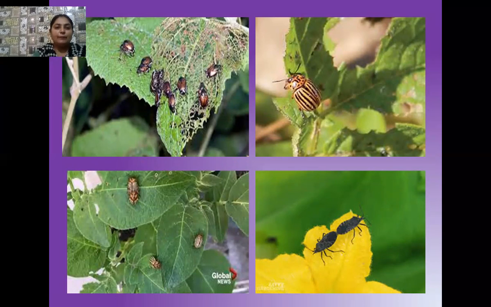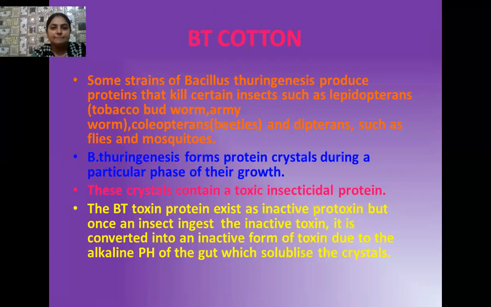Okay, students. So different types of plants are there. In the cotton plant, the cotton bollworm is a simple type of insect which generally causes disease, and it makes pores in the cotton walls. Because of this, the development of the cotton does not take place properly. So here we have selected some strains of Bacillus thuringiensis bacteria, and these strains produce proteins containing the toxin known as Bt toxin, which can be used to kill a variety of insects.